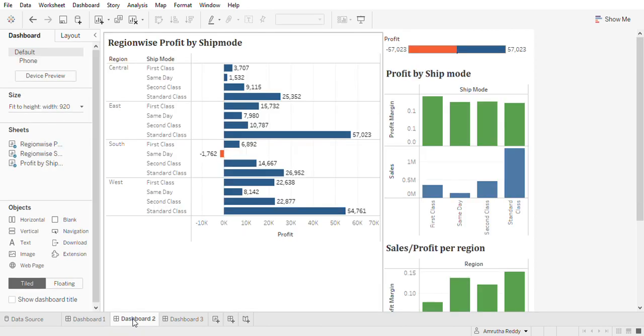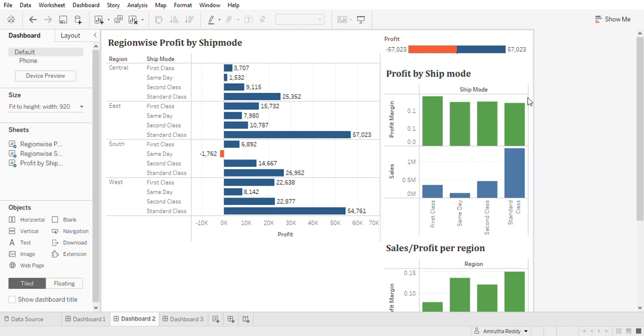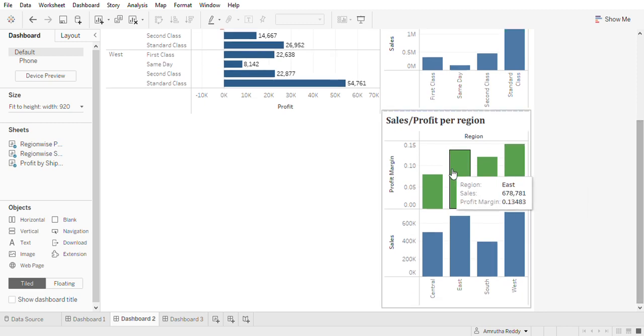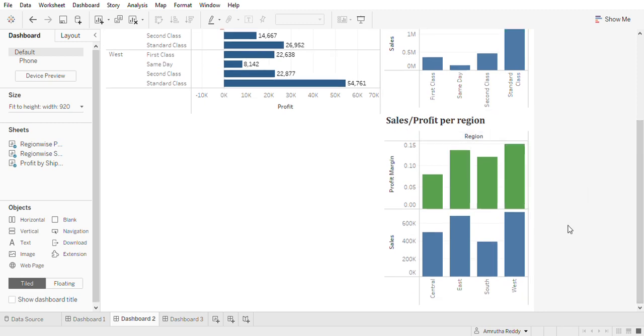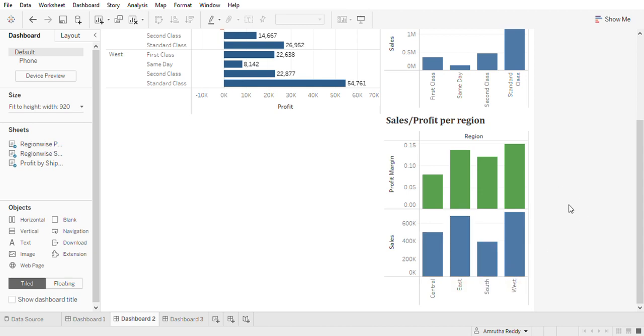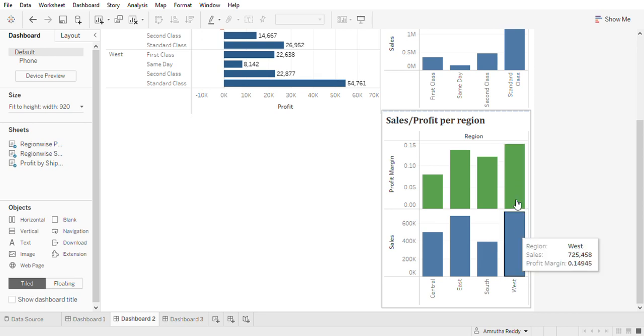Let us move on to the second dashboard. This represents a regional analysis. Here on the right hand side, I have profit by ship mode and sales or profit per region. Let us look at the sales and profit per region. Here the sales is highest in the western region, followed by the eastern, then the central, then the southern region. And when it comes to profit margin, the western region is doing quite well. We see that it is quite proportional.